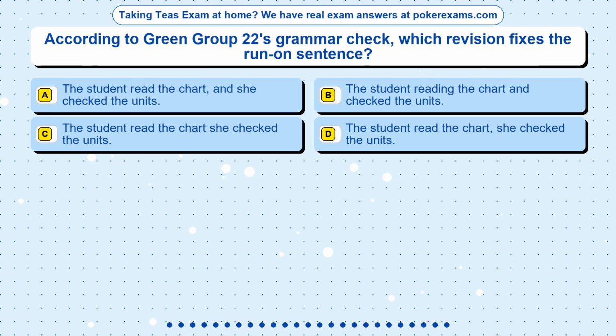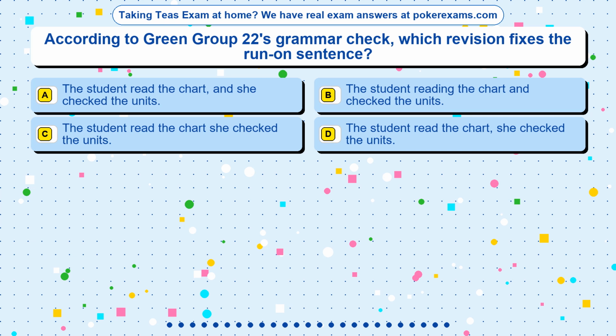Question 24. According to Green Group 22's grammar check, which revision fixes the run-on sentence? Option A. The student read the chart and she checked the units. Option B. The student reading the chart and checked the units. Option C. The student read the chart, she checked the units. Option D. The student read the chart, she checked the units.